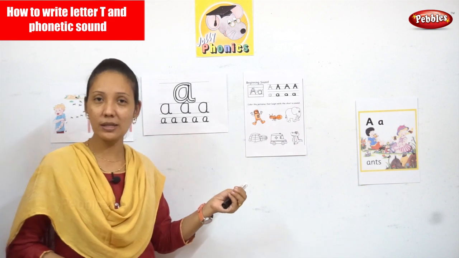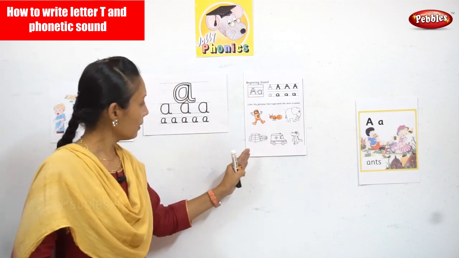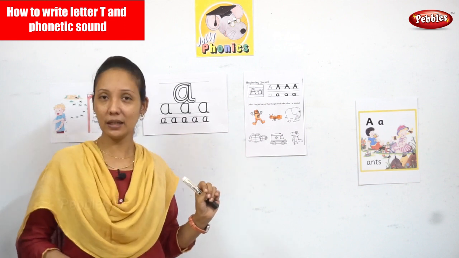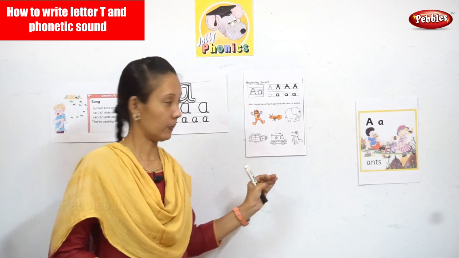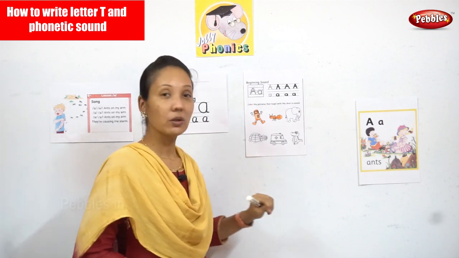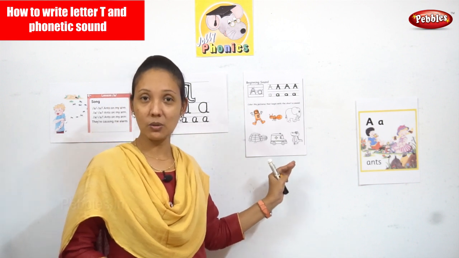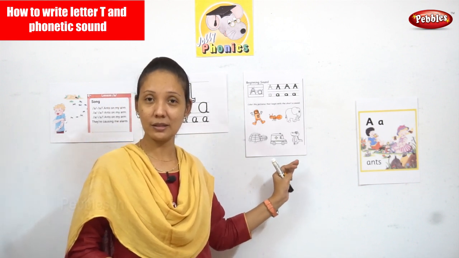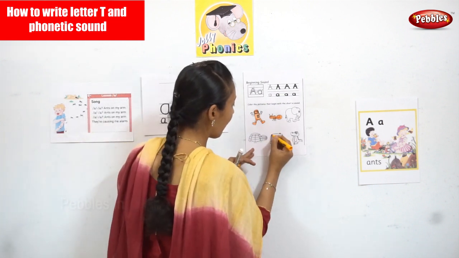Does elephant start with your sound A? No. Next one we have an igloo. Does it start with the sound A? No. Next we have an ambulance. Does it start with the sound A? Ambulance? Yes. So we need to color ambulance.